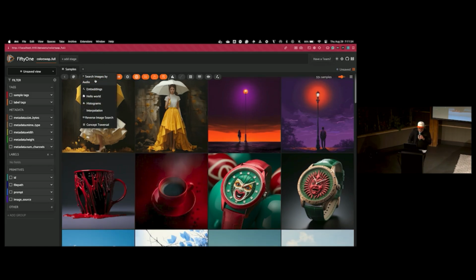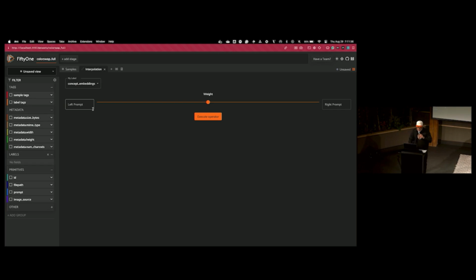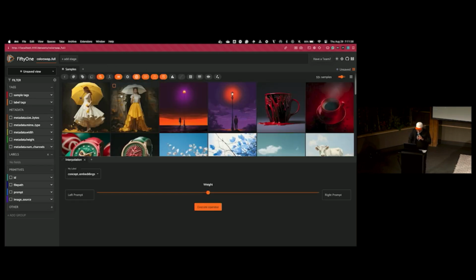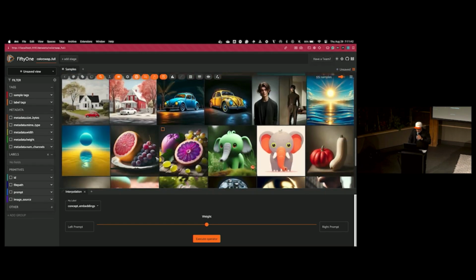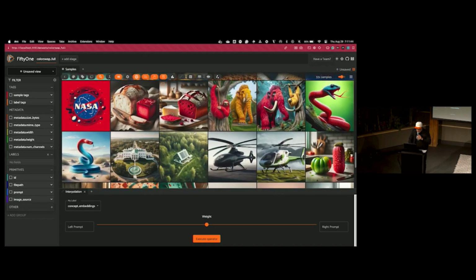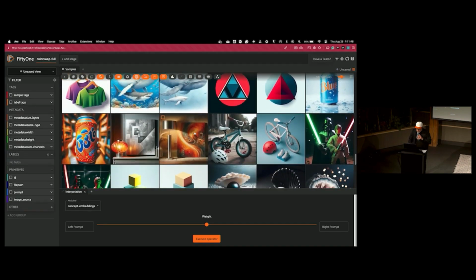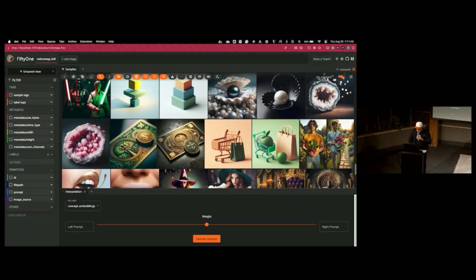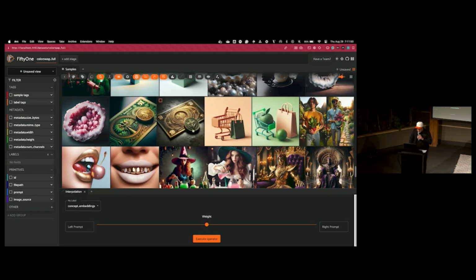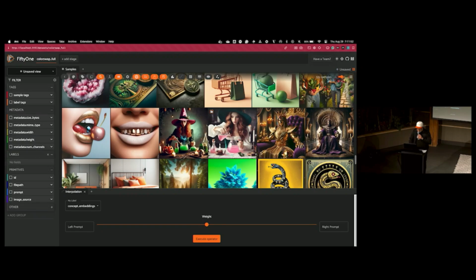So first, let's go ahead and do this kind of interpolation. So I'll move this to the bottom here. And we can select some image. I don't know, which one looks good to you guys? Let's just do this, and then we can select between here.